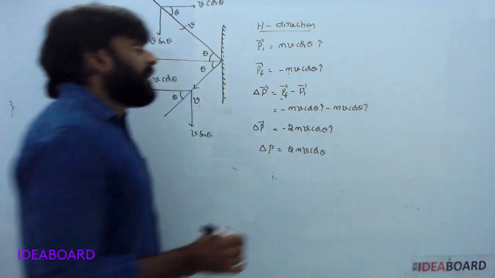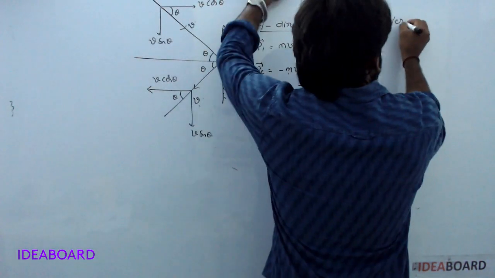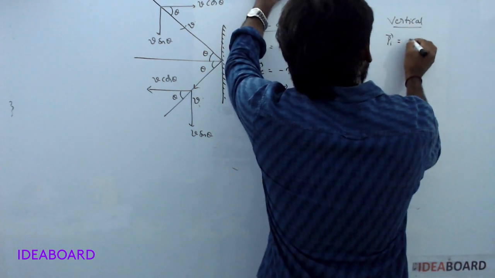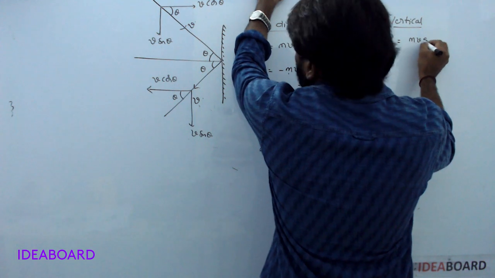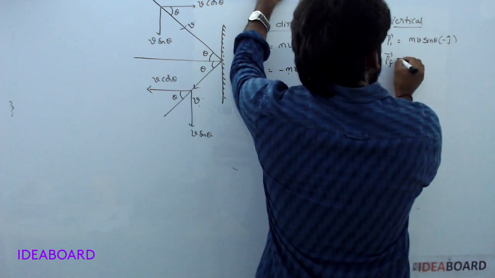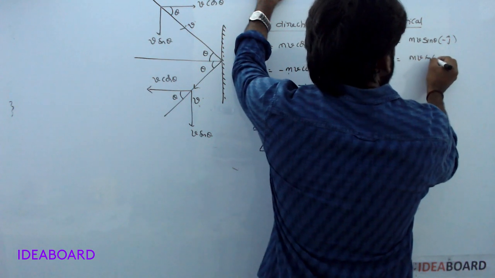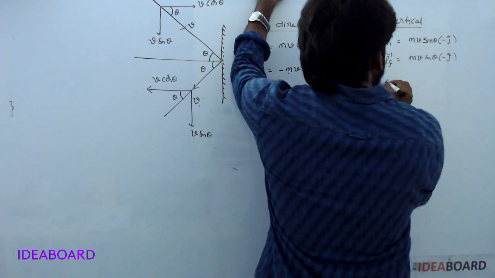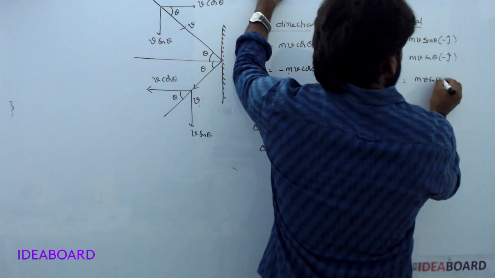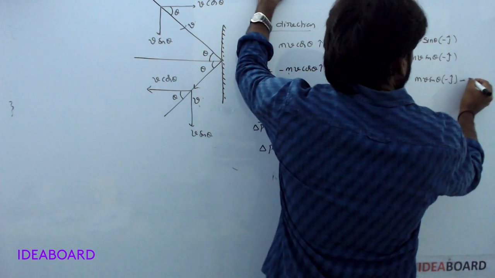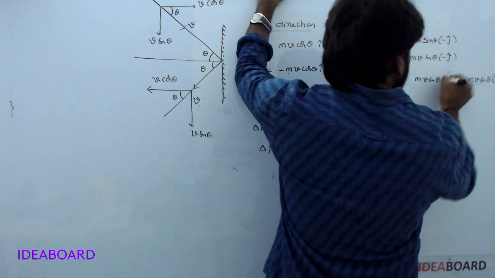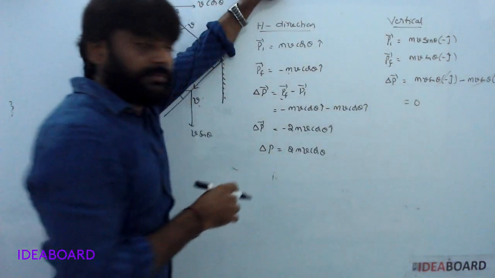Now with the vertical direction. P initial is equal to m v sin theta in the minus j cap direction. P final is equal to m v sin theta in the minus j cap direction. Delta P vector is m v sin theta minus j cap minus m v sin theta minus j cap. Both are cancelled. That's why it is zero.